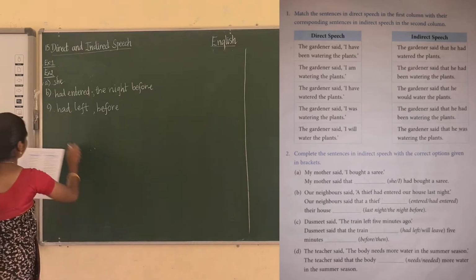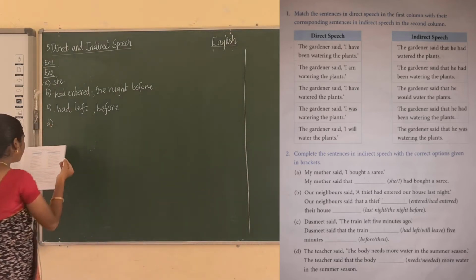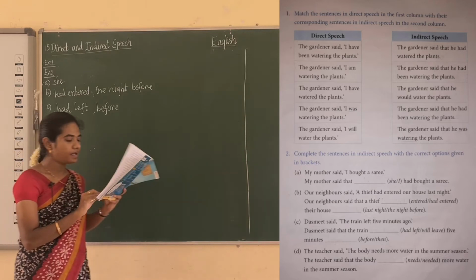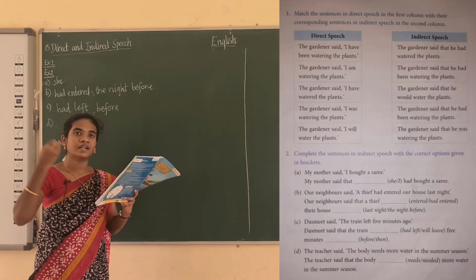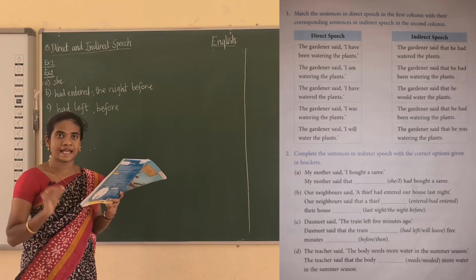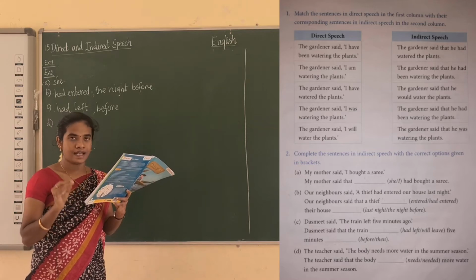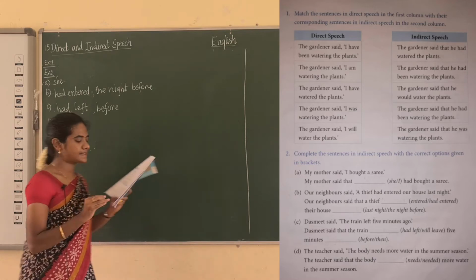Okay, so what's the word given here? What is the word missing here? The body dash. What's the word given in the direct speech? Needs. N-E-E-D-S. You have to write the word as it is. Needs.